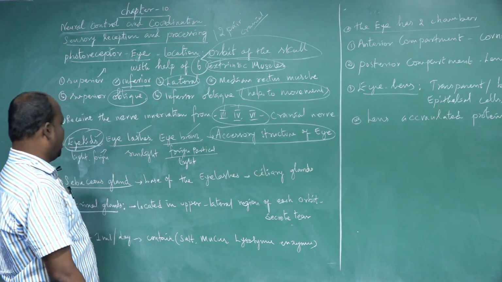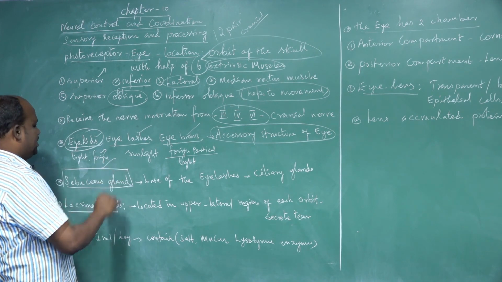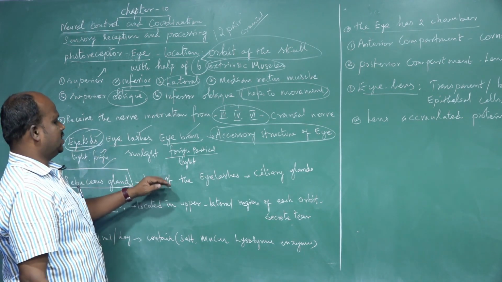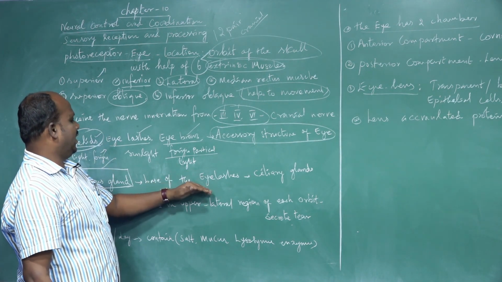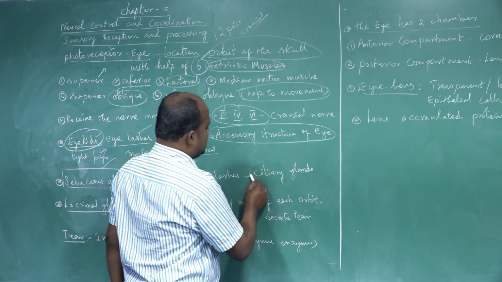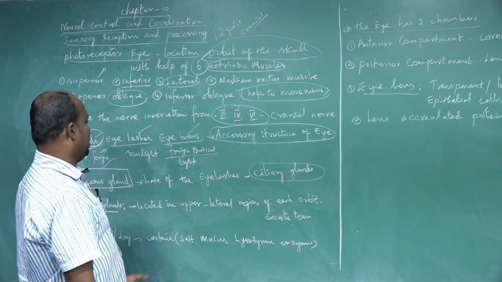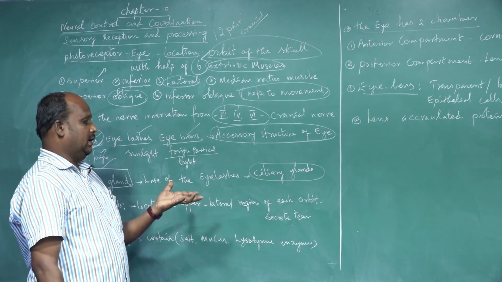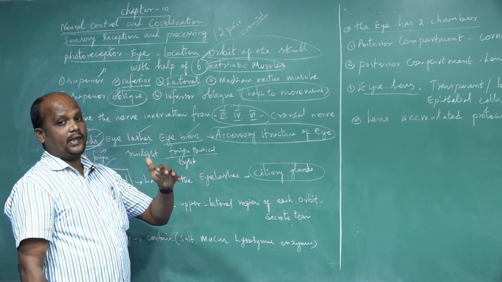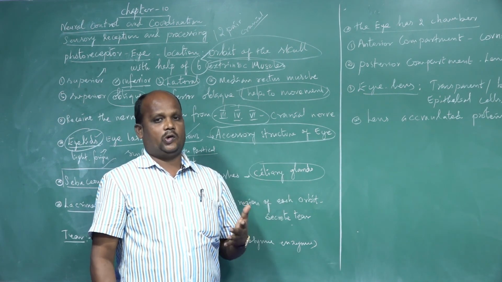Next, another part present in the eye structure is the sebaceous gland. The sebaceous gland is located below the base of the eyelashes. It is otherwise called the ciliary gland. What is the name? Ciliary glands. The ciliary gland secretes water. The water is very useful to maintain the lubricating activities of the eye structure.